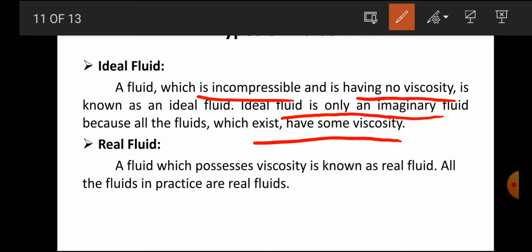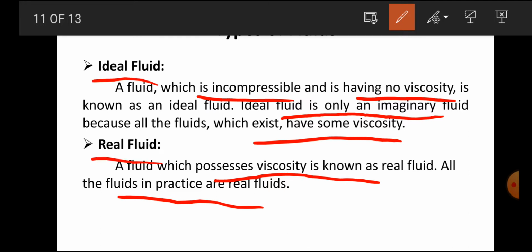What is a real fluid? A real fluid is a fluid which possesses viscosity. It means the fluid having viscosity is called a real fluid. In practice, all fluids are real fluids. So what is the difference between ideal fluid and real fluid?